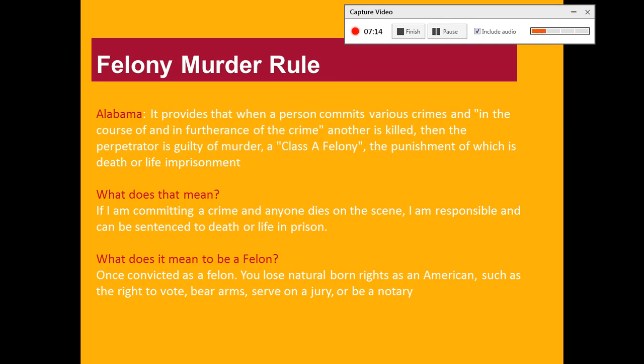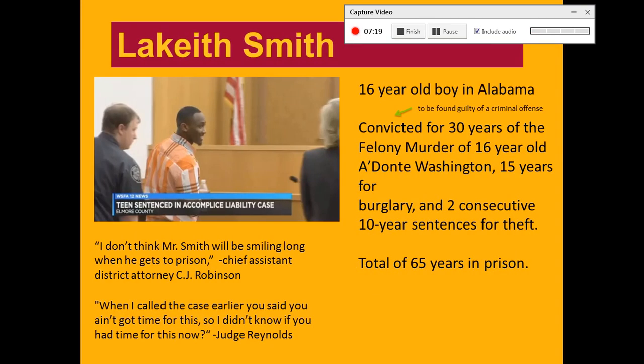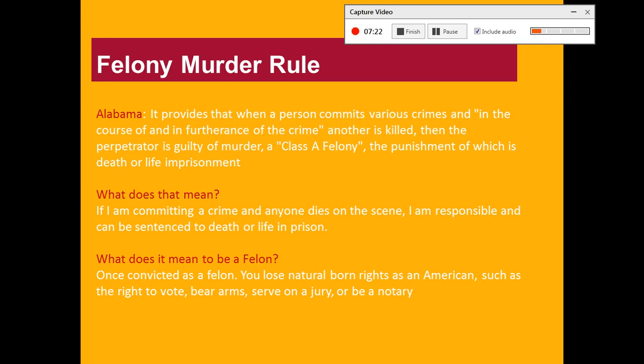So, the felony murder rule in Alabama and 45 other states says that if I'm committing a crime and anyone dies on the scene, because I decided I wanted to commit that first crime, I'm responsible for their death too, regardless of whether I'm the person that killed them. So that goes back to your jump start, right? If I see a sign in a store that says if you break it, you buy it, and my friend breaks it, should I be responsible even though they broke it? Right. So that's a lot.